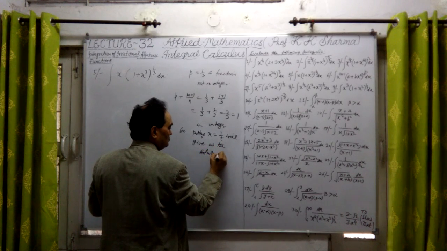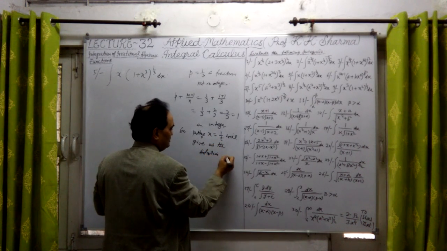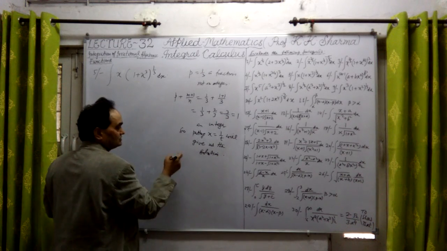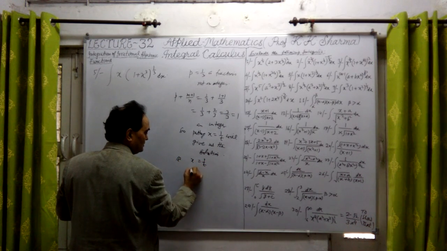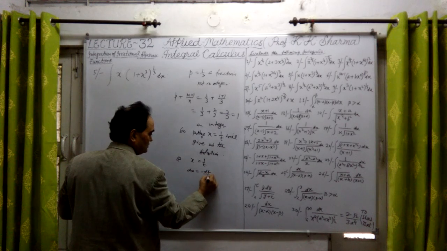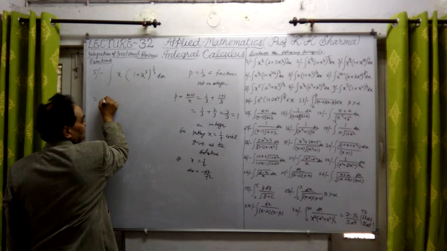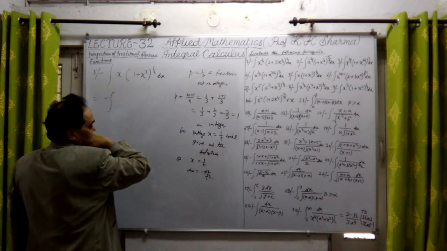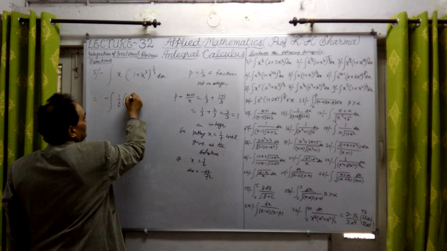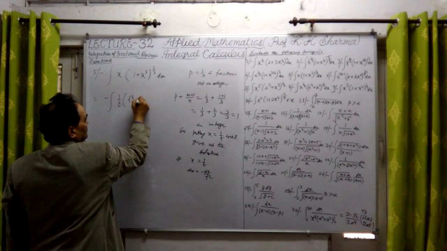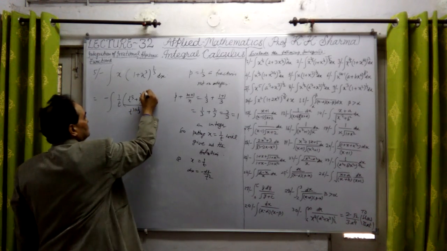Now in this situation we always substitute x equal to 1 upon t. Let us check. So solution: x equal to 1 upon t and dx equal to minus dt upon t square. Substituting these two values in this equation, we will get a minus sign. Now x is 1 upon t, so it will be t cube plus 1 upon t cube, into power 1 upon 3.